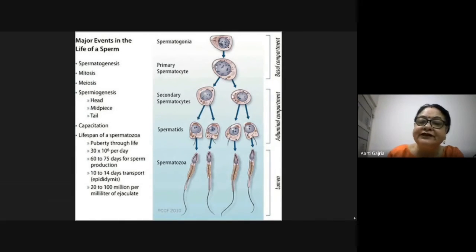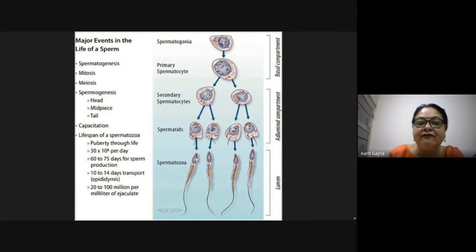Now secondary spermatocytes are haploid in nature, n. Now they will undergo second meiosis, cell division, and they will form spermatids. Spermatids are also n, haploid, and these spermatids will be transformed into spermatozoa or sperms.